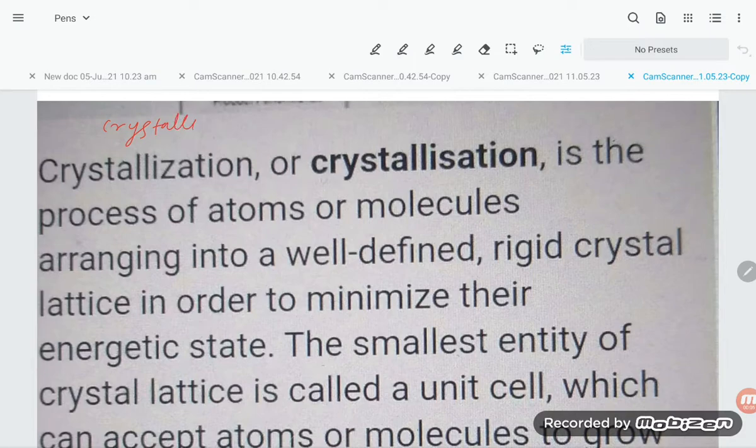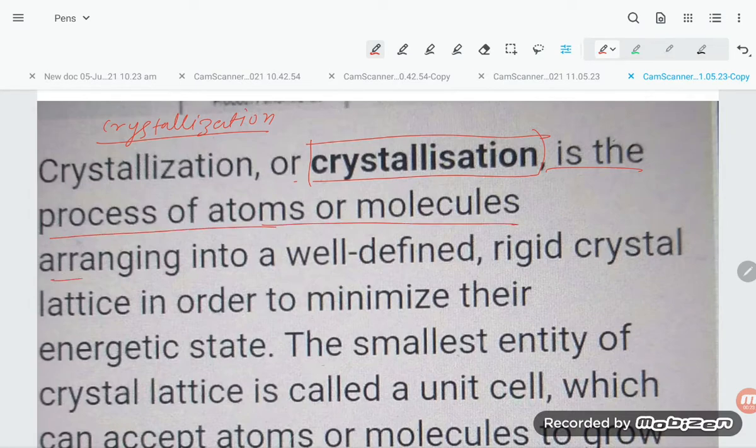Many times students get confused about what crystallization is and what its applications are. So today in this video we are going to understand crystallization in detail. Crystallization is the process of atoms or molecules arranging into a well-defined, rigid crystal lattice in order to minimize their energy state.